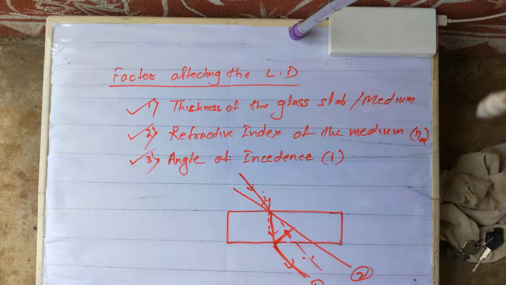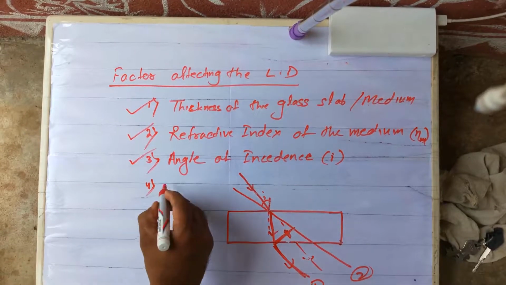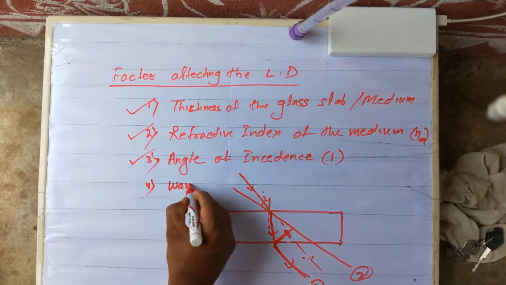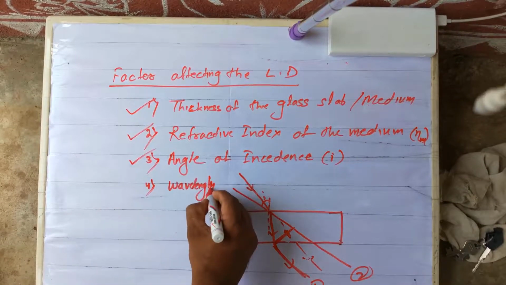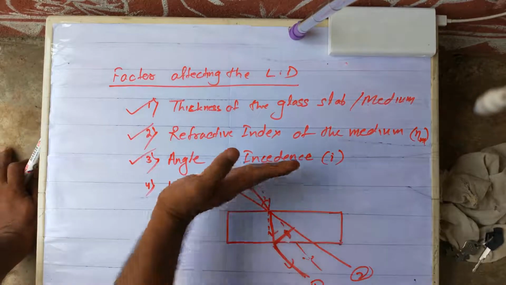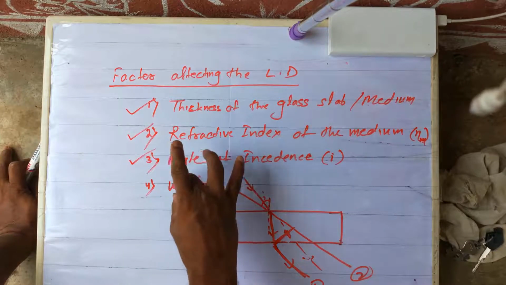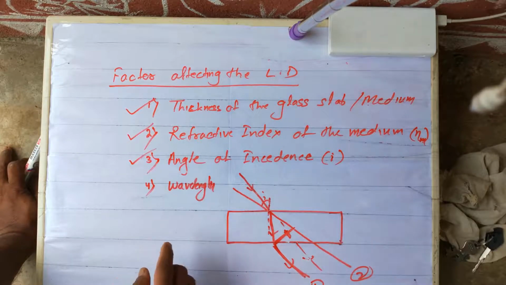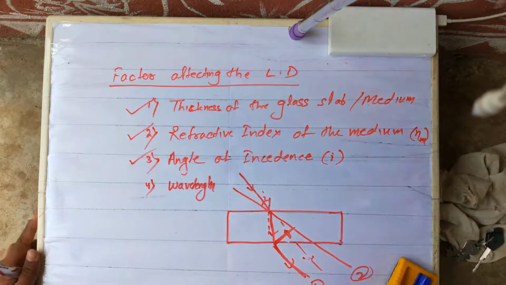So these are the three factors which are given in your book. There is also a fourth factor, called wavelength, which also influences the lateral displacement, because all three of these are for monochromatic light. When you come to polychromatic light, then wavelength also will be a factor, which we will discuss now.